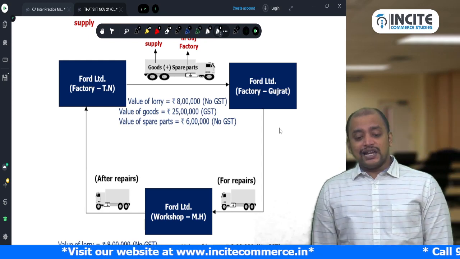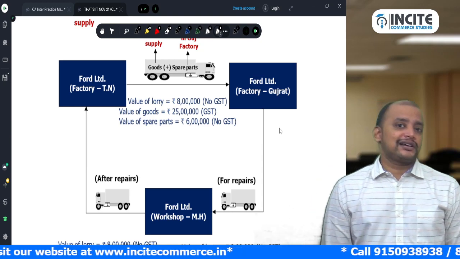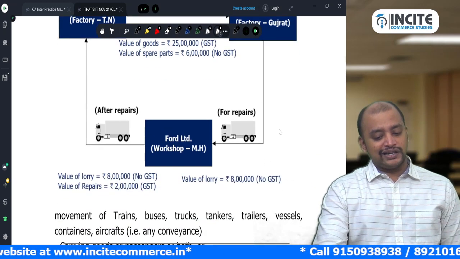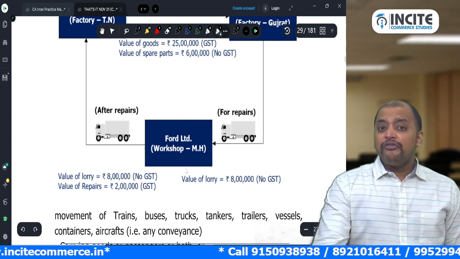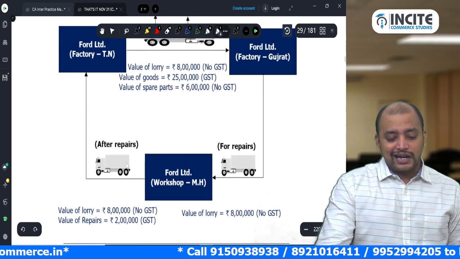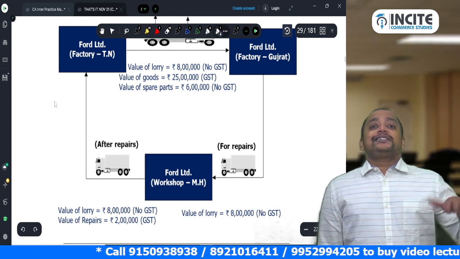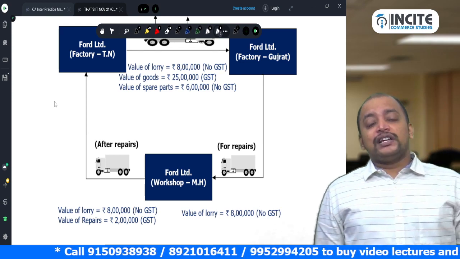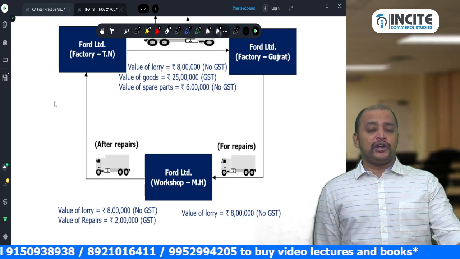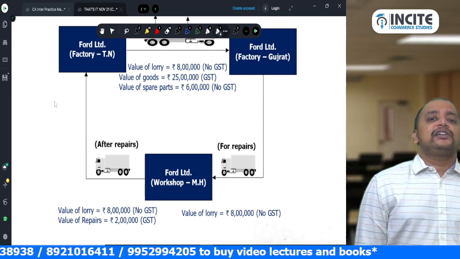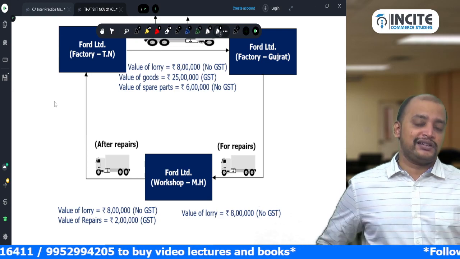So this truck is an empty truck which is sent for repair, so there is no GST on that truck. No need to pay GST on that truck sent because it is an empty truck. Now from the workshop after repairs, the truck is sent to the Ford Limited factory in Tamil Nadu. Now on the truck no need to pay GST, but on the repair service which is provided by Maharashtra registration to Tamil Nadu registration, they need to raise an invoice and pay GST because that will become a transaction between distinct persons.